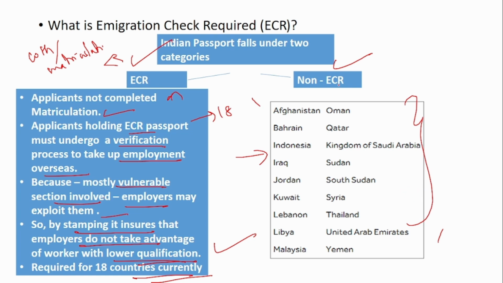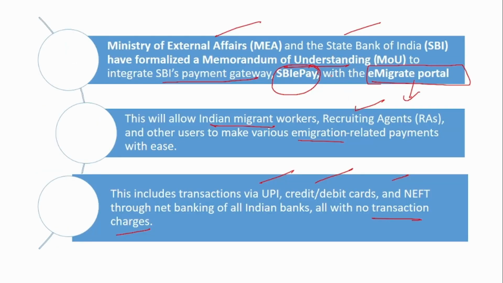For this ECR process, you have to make payment via online mode, and for this purpose, there is an MOU signed between the Ministry of External Affairs and the SBI. You can pay via this gateway, and this will not require any transaction charges. You can pay via UPI, credit card or debit card, and you don't have to pay any transaction charges. So this is what this MOU is all about.